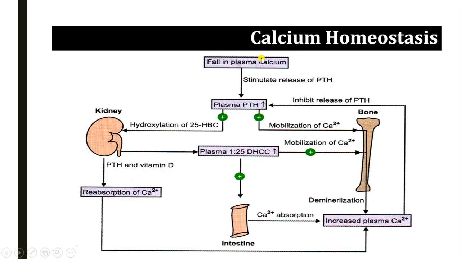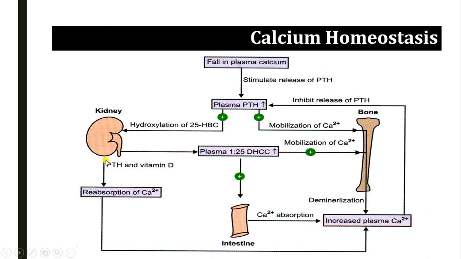Whenever there is a fall in plasma calcium level, it stimulates the release of PTH, parathyroid hormone. Increased PTH causes activation of vitamin D by causing hydroxylation of 25-hydroxycholecalciferol, and it forms 1,25-dihydroxycholecalciferol, that is the active form of vitamin D. Then this active form of vitamin D increases the calcium absorption from the intestine that goes to the blood.